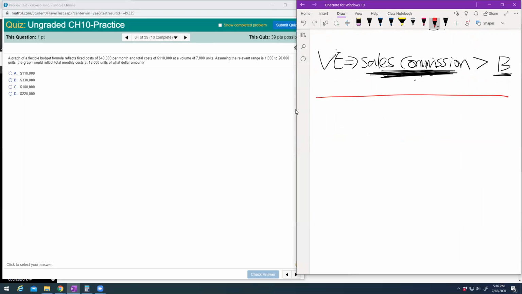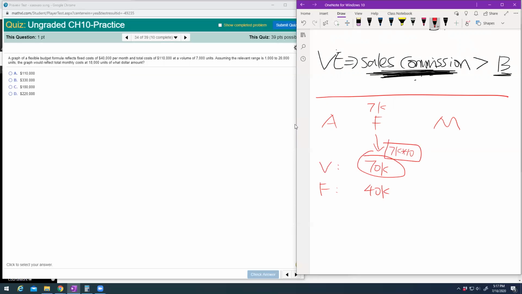I'm being very honest with you. Now this one says a graph of flexible budget with fixed cost, and then total cost will be this. So your flexible budget, actual, flexible and master budget, your total cost is, okay, so you have a variable cost of 70,000 and the fixed cost is 40,000, right? Because total is 110,000 and the volume is 7,000, so that means your variable cost will be 7,000 times $10 each.